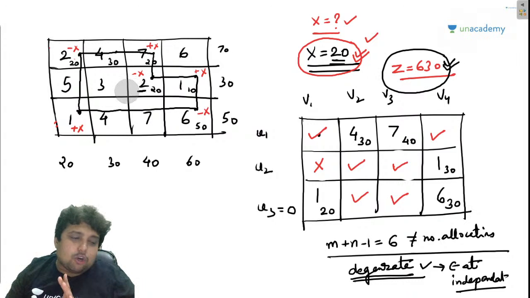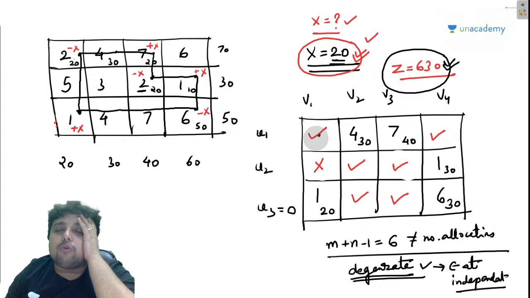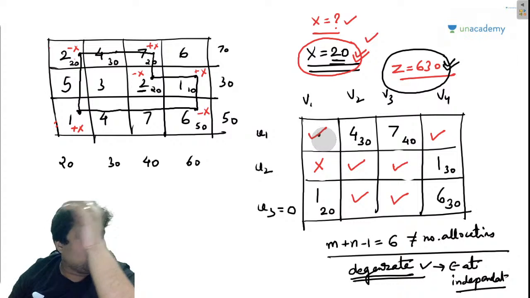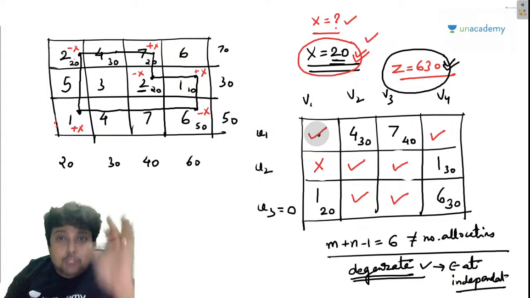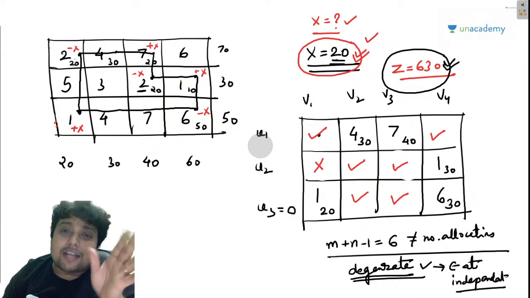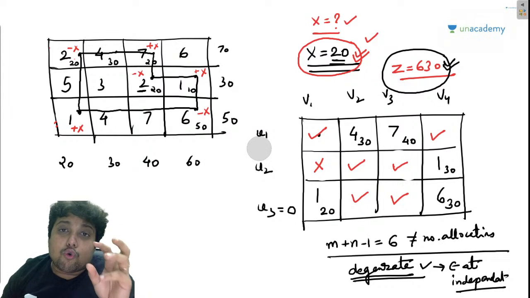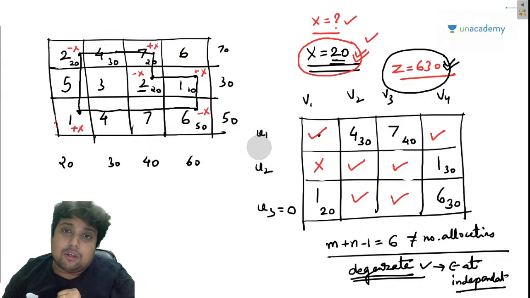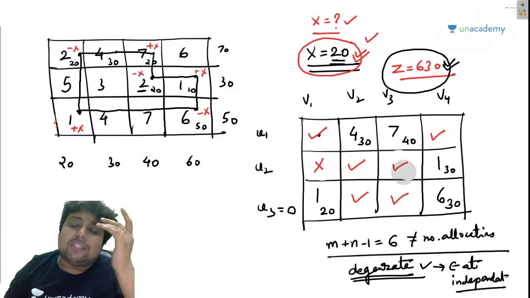But I am giving you a shortcut. I am saying that epsilon can be added to any of the independent positions. You don't have to bother about this minimum or maximum. It is baseless, useless. I have solved hundreds of problems, and as a teacher I try to scrutinize each and every step so that I can explain everything to you. No need to check this minimum maximum. You can simply add epsilon at any of these independent positions.